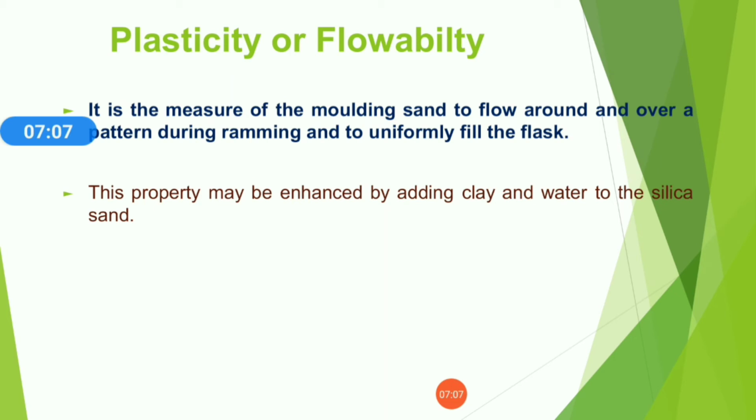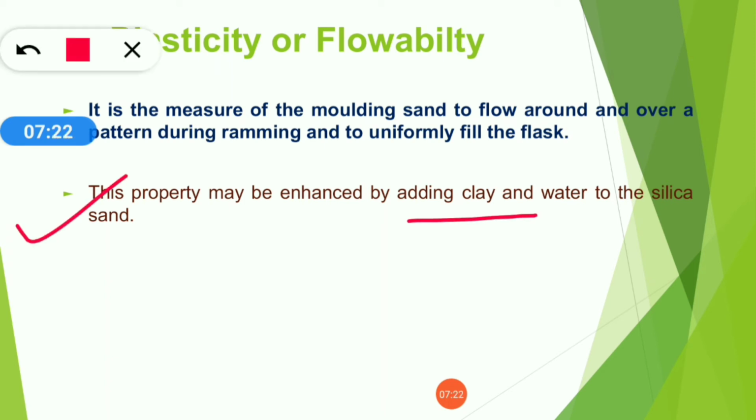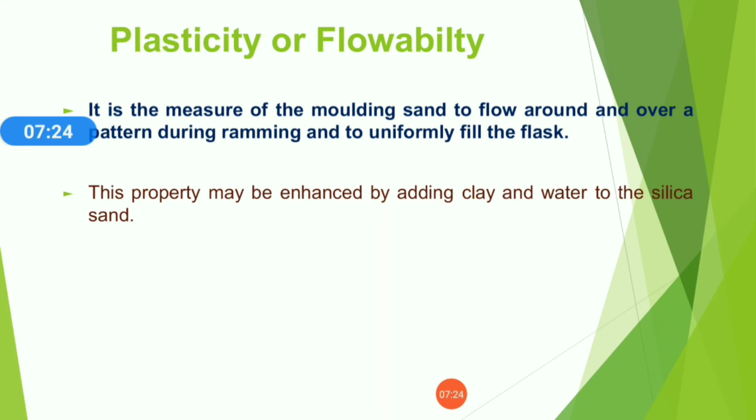It is the measure of the molding sand to flow around and over a pattern during ramming and to uniformly fill the flask. This property may be enhanced by adding clay and water to the silica sand. So plasticity or flowability is the property through which your sand will be able to reach each and every corner in the mold.